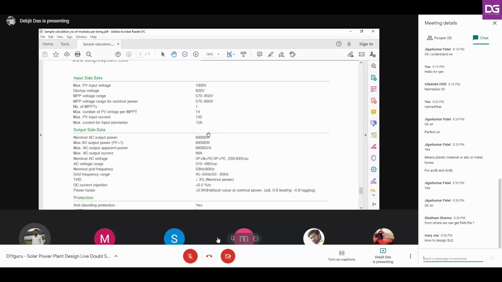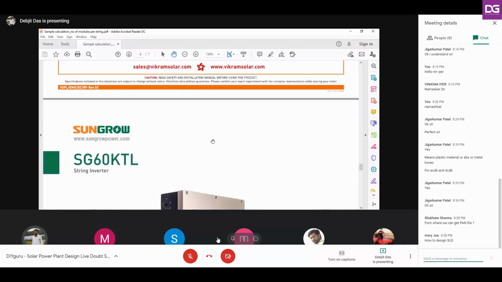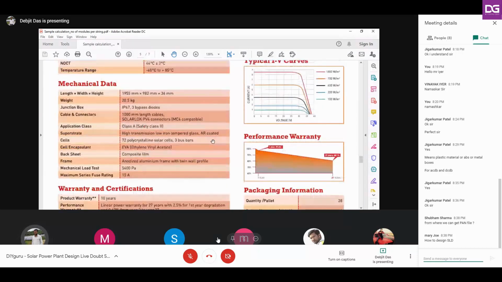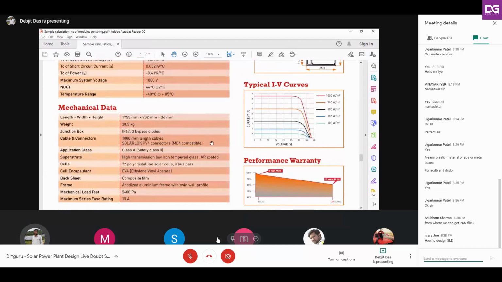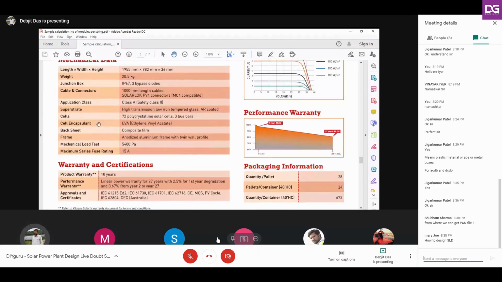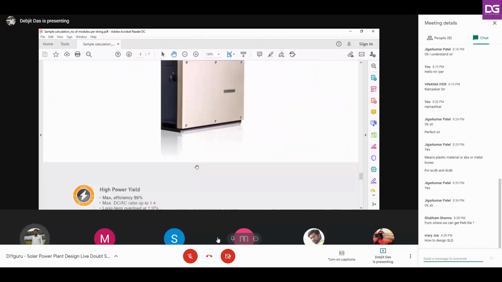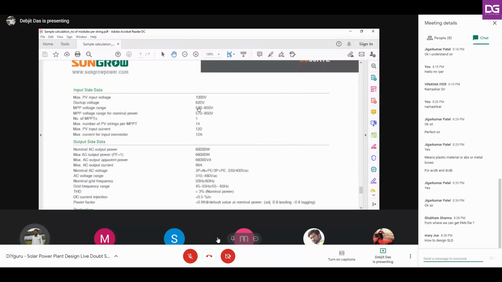Okay, now while designing the number of strings or the number of modules to be connected in series, we have to keep in mind that whatever modules we connect in series, the open circuit voltage of that string should lie in this range, that is within this 570 volts to 950 volts at all temperatures, right? And if you connect 20 modules in series, then during the summer, when the temperature is suppose 42 degrees centigrade, you will get some less open circuit voltage, right? Because it has a negative temperature coefficient of voltage.